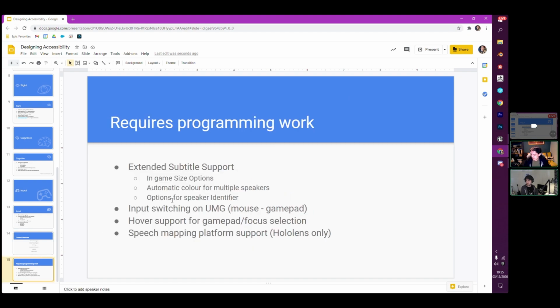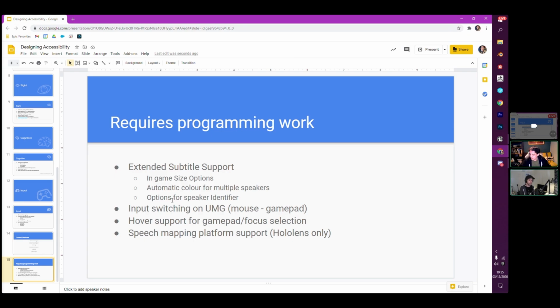Then some key features, which we've already discussed in some of the Q&A, that will require some programming work in order to get working more fully, is extended subtitle support, so allowing to change in game the font sizing, and having automated color for multiple speakers is a common one.